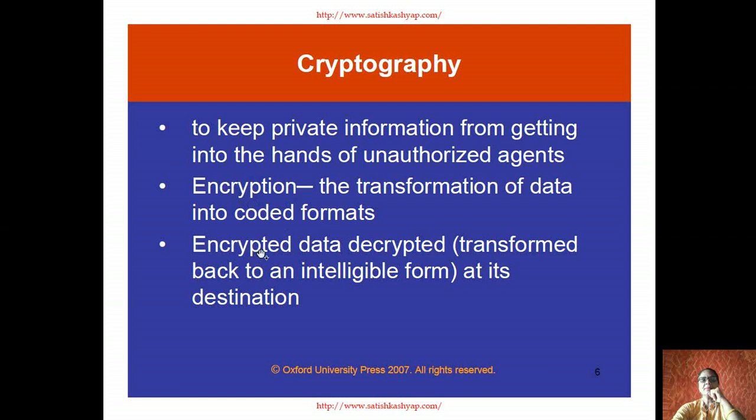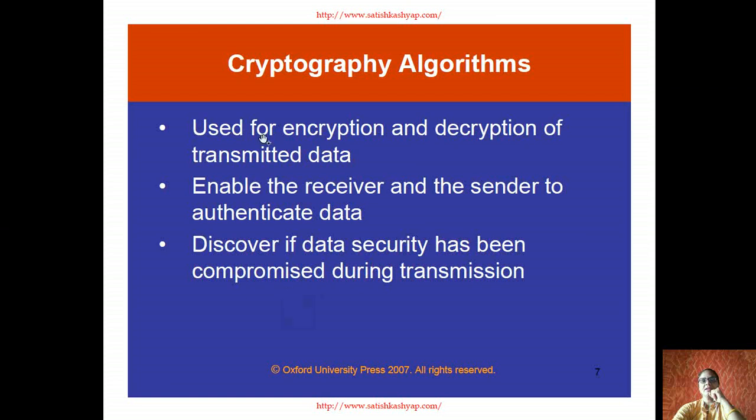The encrypted data, when received at the destination, is to be decrypted, that is, transformed back to its intelligible form. There is an algorithm in cryptography which uses both encryption and decryption mechanisms.